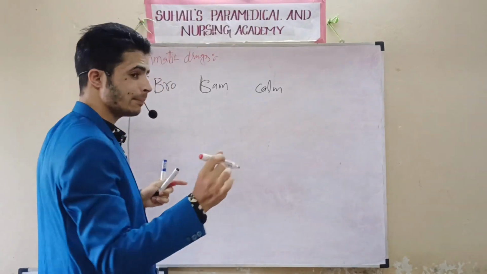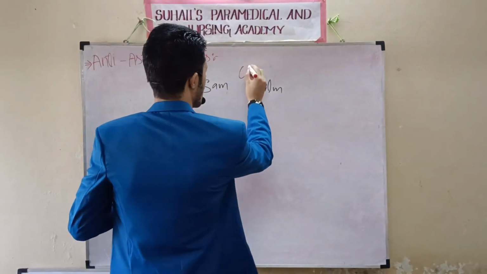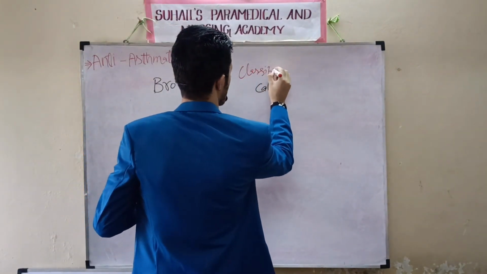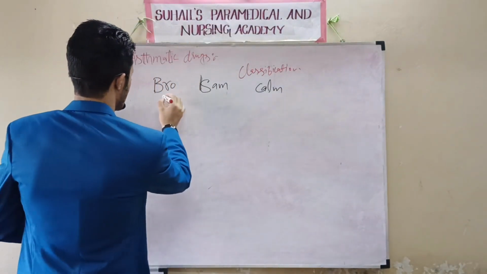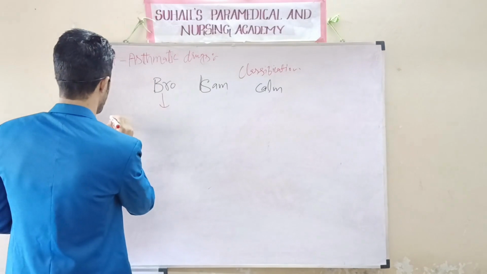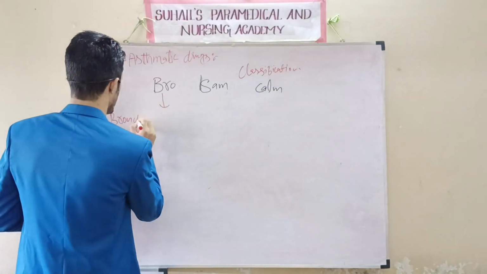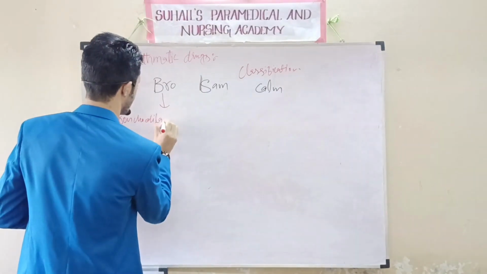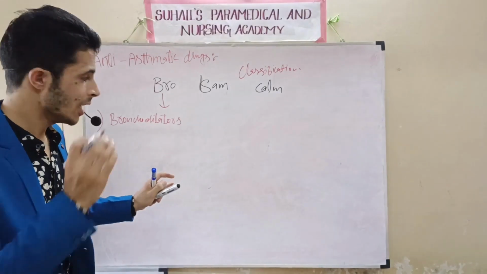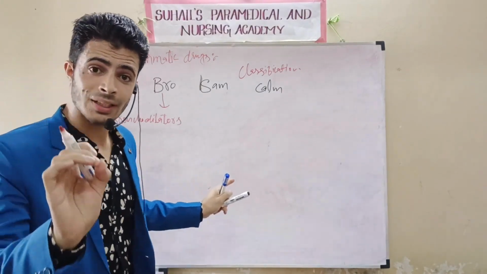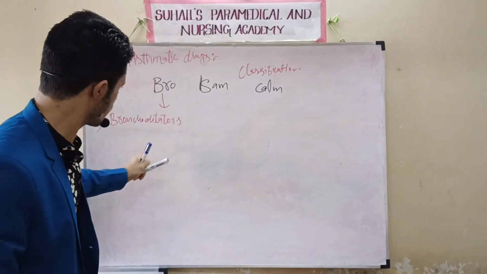So this is the first trick. I am telling the mnemonic for the classification of anti-asthmatic drugs. See here, this is the BRO. Bro means broncho. The first classification of drugs will be bronchodilators. In bronchodilators, there will be further sub-classification. There are 3 sub-classifications of bronchodilators.